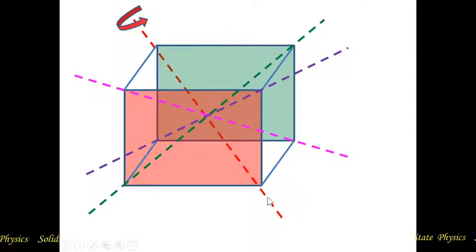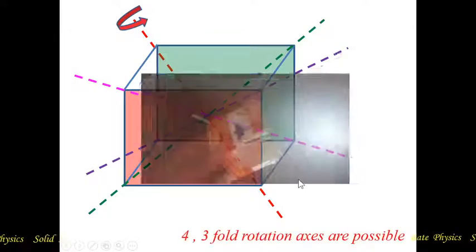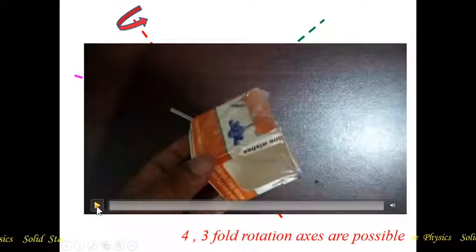And this axis is called the threefold axis of rotation. It means if we rotate this object about 120 degrees, we are going to get the symmetry each time for this object. How it will be a threefold axis of rotation, I have a video, you just watch it.